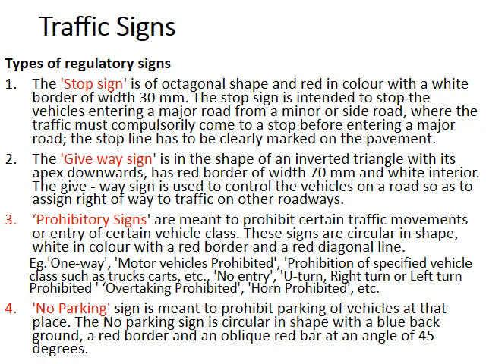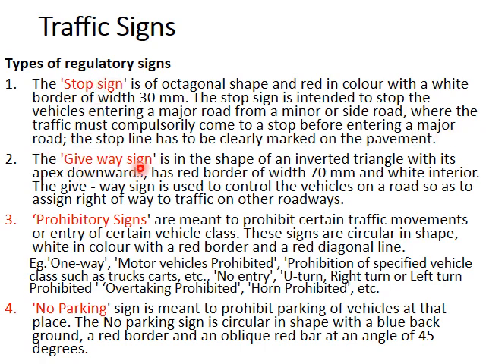So types of regulatory signs are explained here. First, you have a stop sign with a border of width 30 mm white border, and the octagonal shape is in red color. Stop sign means the vehicles must come to a stop before entering a major road. You will have major roads which are highways and minor roads which are the side roads which enter the main roads. So a vehicle coming in the minor road will see a stop sign because he must stop and check if there is any vehicle passing through the major road. If there is no vehicle, he can pass.